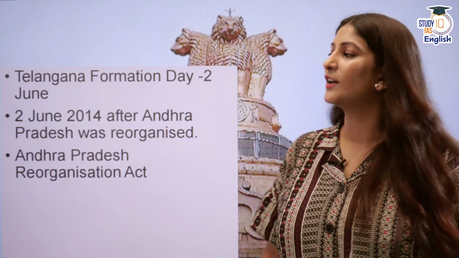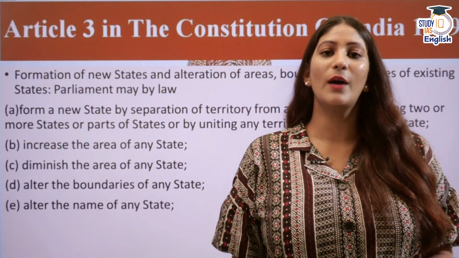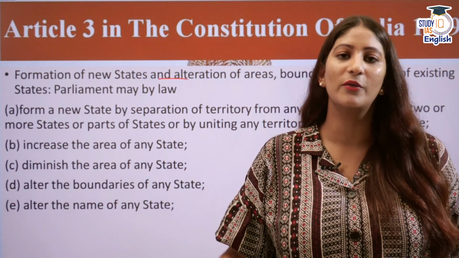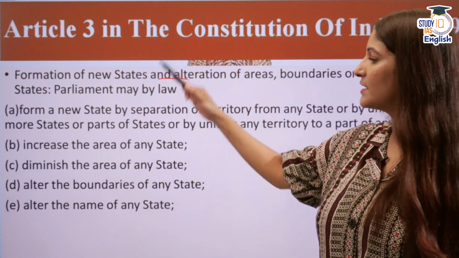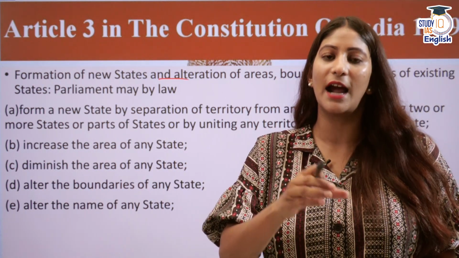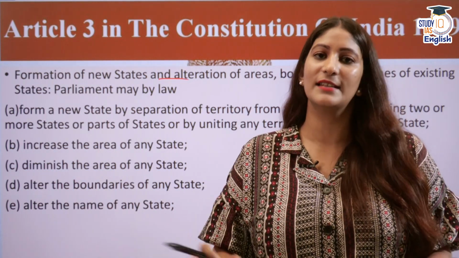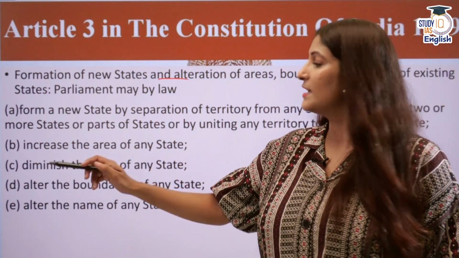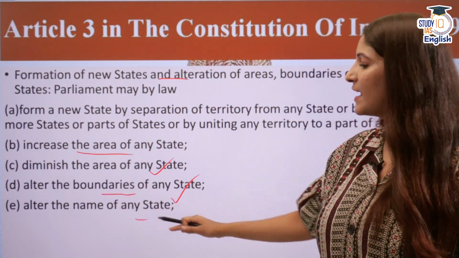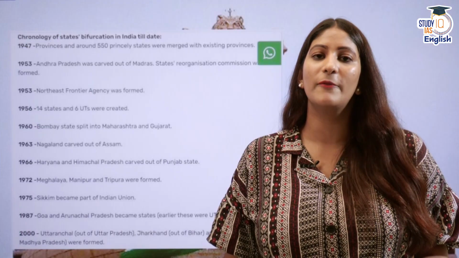It was separated from Andhra Pradesh with the help of the Andhra Pradesh Reorganization Act of 2014. And according to Article 3, the Parliament can form new states, alter the boundaries of states, diminish the boundaries of states, change the name of states. These are all given here. Formation of new states can range from carving out a state from one single state, to combining 2 districts from 2 different states. Like this, we can form new boundaries. Then new states. Then increasing the area of any state, diminishing the area, altering the boundaries and the name. All this is empowered or the power is given to the Parliament with the help of Article 3.